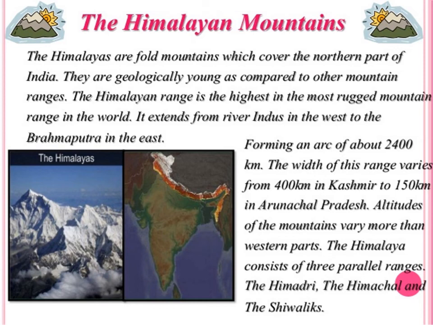Not only does the width of the Himalayas vary from area to area, the height of the mountain ranges also varies. So the Himalayas have different high peaks also. The Himalayas are divided into three parallel ranges or three parts. First Himadri, second Himachal, third Shivalik.